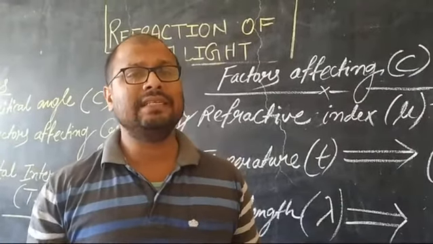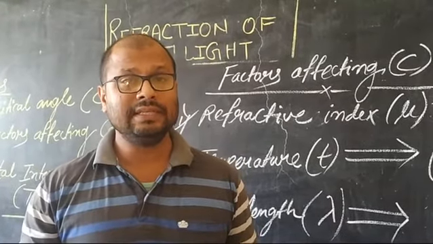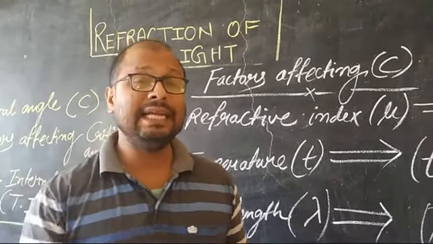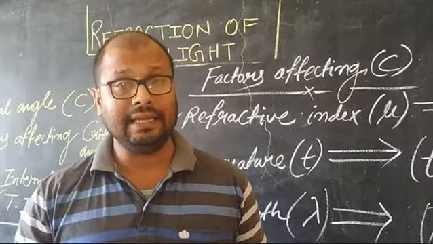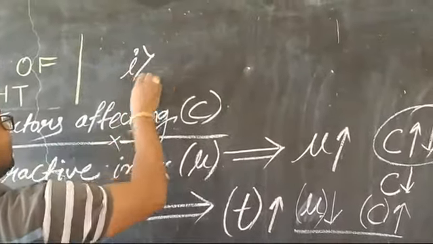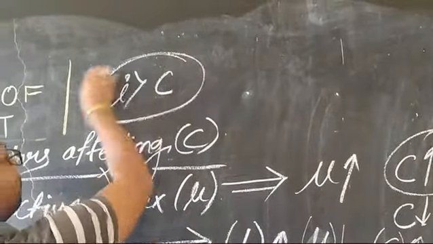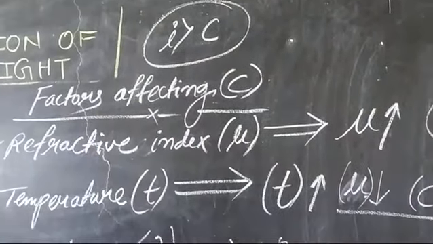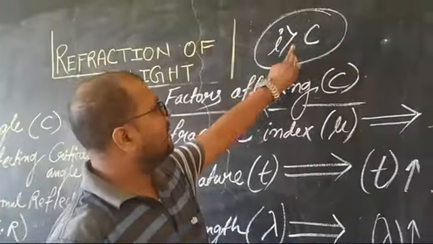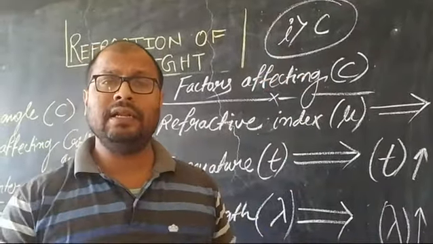And this condition comes when the incident angle is greater than the critical angle. What I am saying? When the incident angle will be greater than the critical angle. Whatever the critical angle given for this given medium, it is glass or water or whatever. When the incident angle is greater than critical angle, in that case total internal reflection will take place.